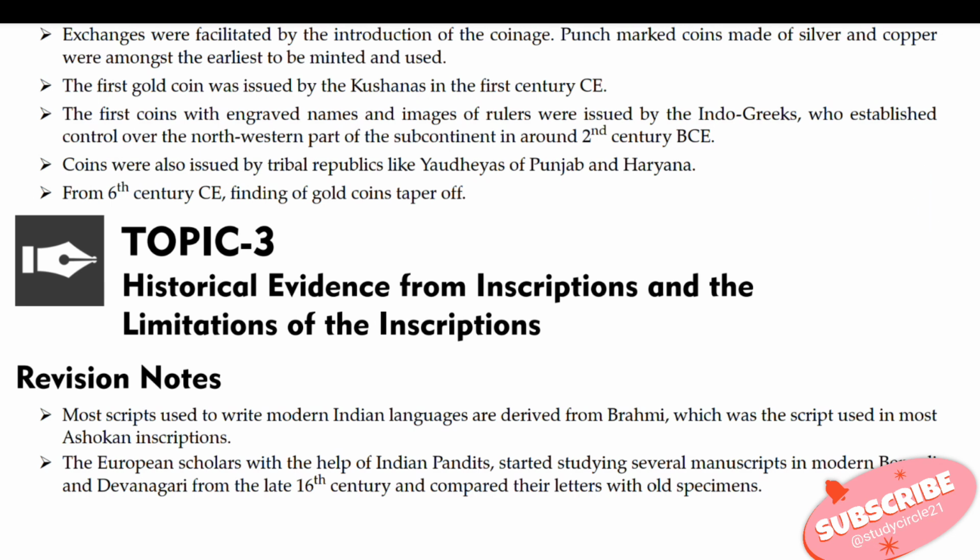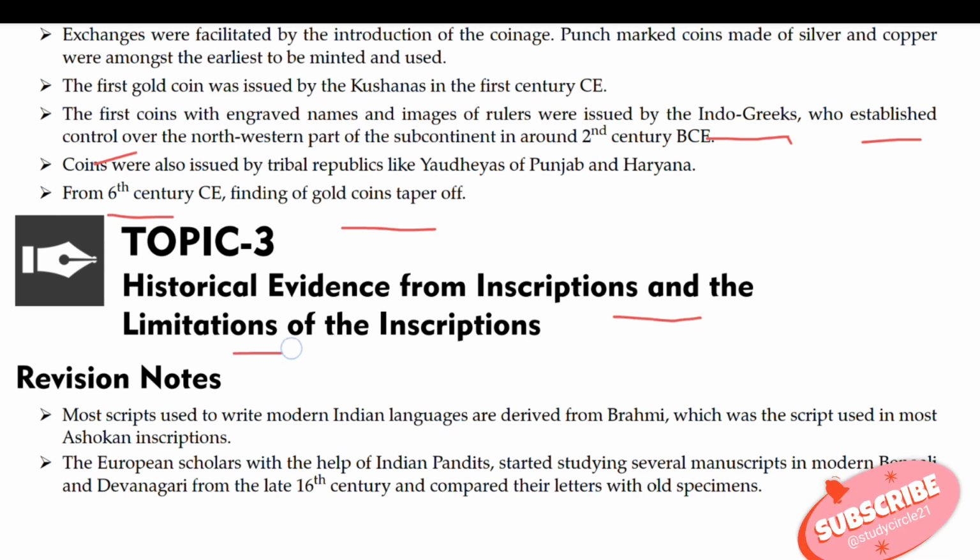The first coins with engraved names and images of the rulers were issued by the Indo-Greeks, who established control over the northwestern part of the subcontinent around the 2nd century BCE. Coins were also issued by tribal republics like the Yaudheyas of Punjab and Haryana, and from the 6th century CE, finds of gold coins taper off.